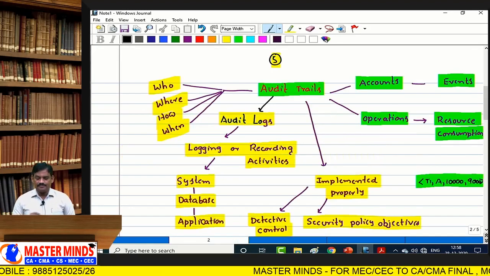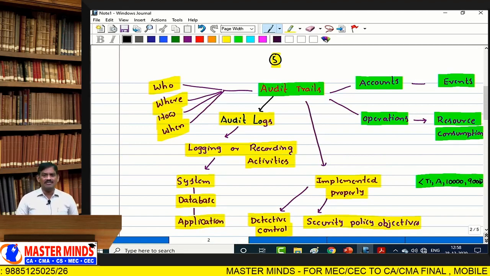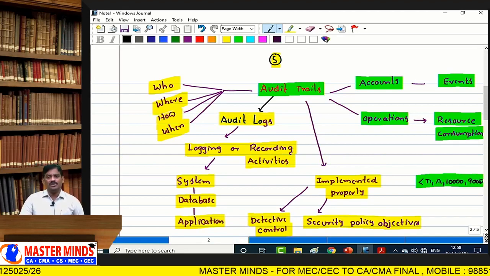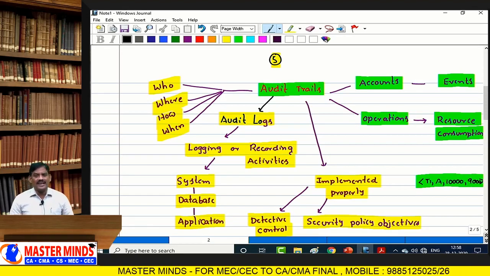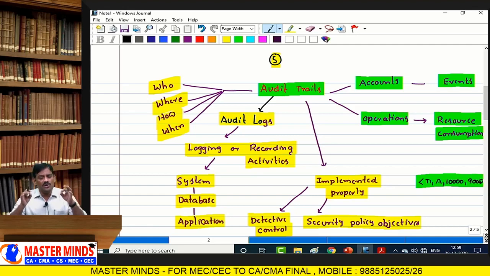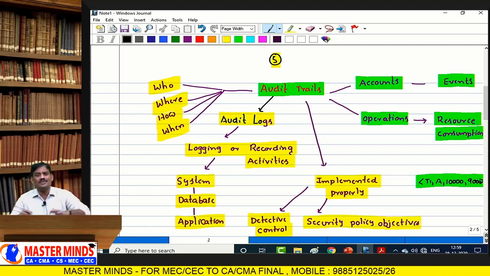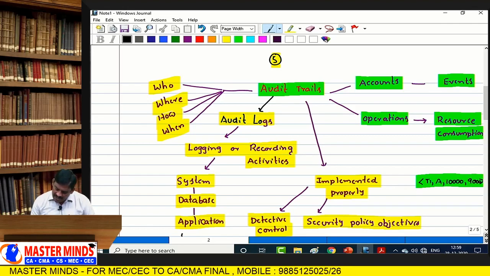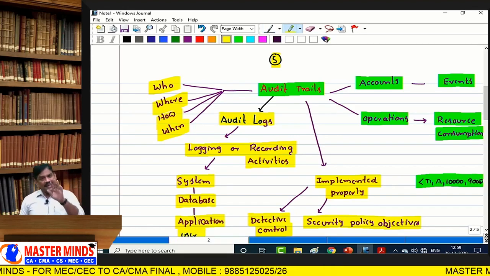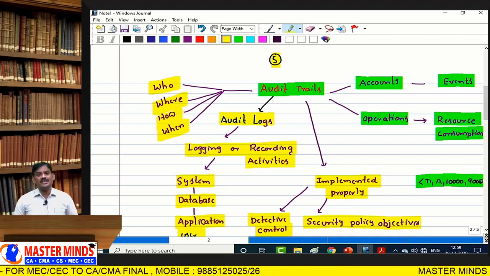Next one is what is meant by audit trail, what are various types of audit trails, explain the objectives of audit trail. Audit trail provides a chronological record of activities at the user level. You can say user level, application level, database level, system level.